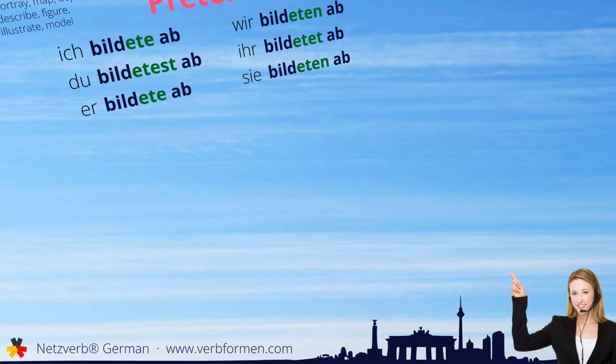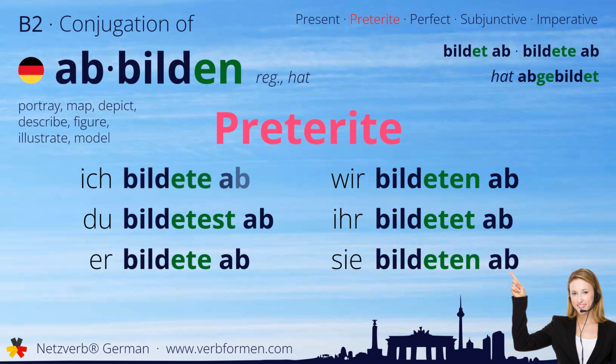Next up is the preterite. Ich bildete ab. Du bildetest ab. Er bildete ab. Wir bildeten ab. Ihr bildetet ab. Sie bildeten ab.